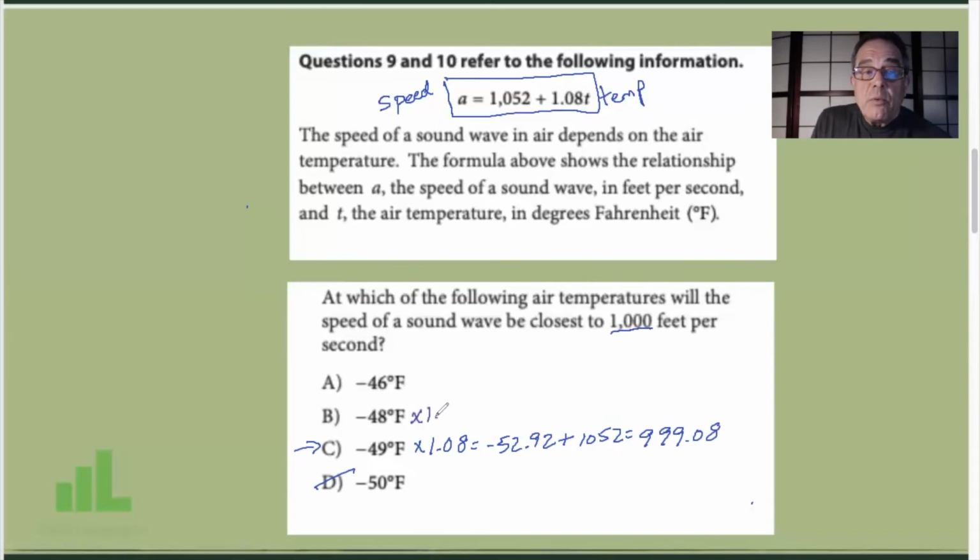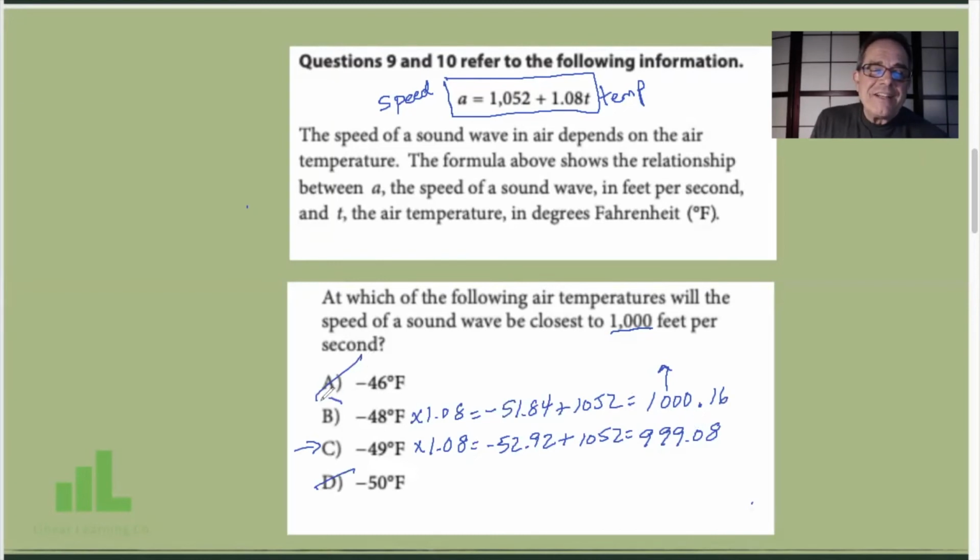Let's go to negative 48. Negative 48 times 1.08 is equal to negative 51.84. Add that to 1052, and we get 1000.16. Again, a higher temperature gets us farther away from 1,000, so we can eliminate A. Now the only question is, which one of these is closer to 1,000?